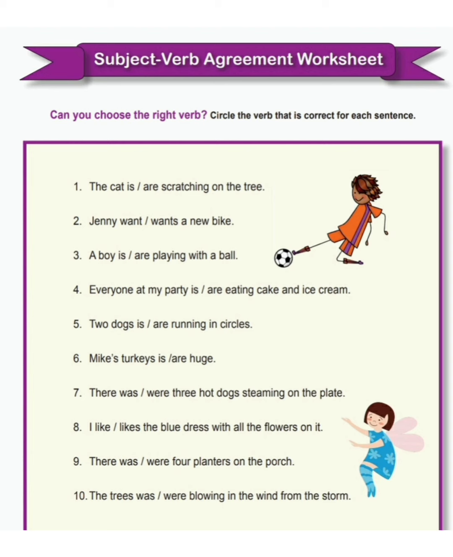Can you choose the right verb? Circle the verb that is correct for each sentence. The cat is or are scratching on the tree. Jenny wants a new bike. A boy is or are playing with a ball. Everyone at my party is or are eating cake and ice cream. Two dogs is or are running in circles. Mike's turkeys is or are huge. There was or were 3 hot dogs steaming on the plate. I like or likes the blue dress with all the flowers on it.